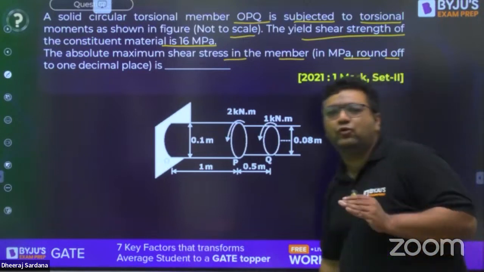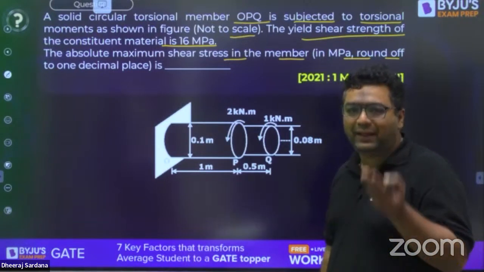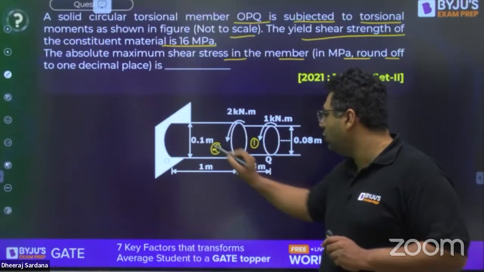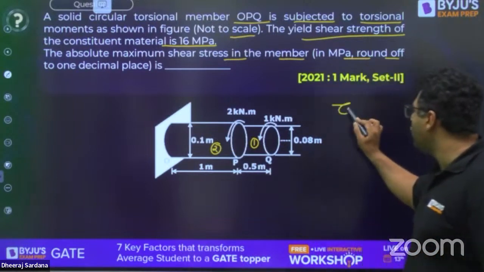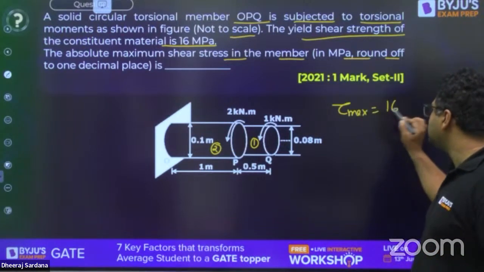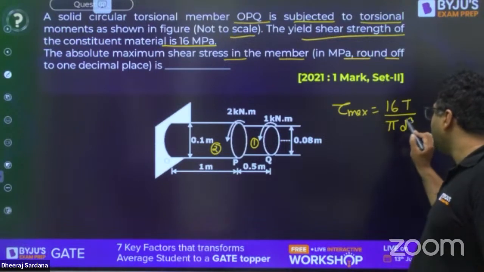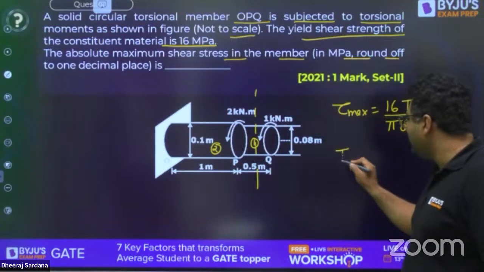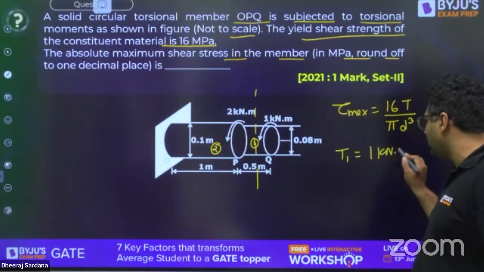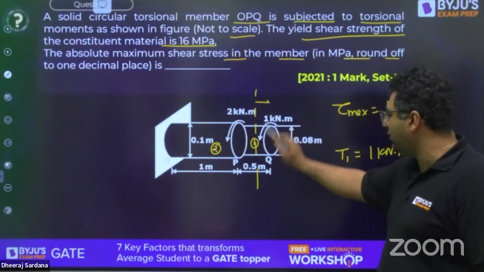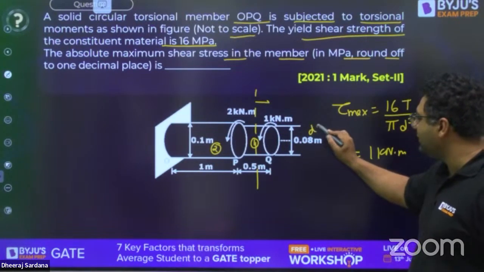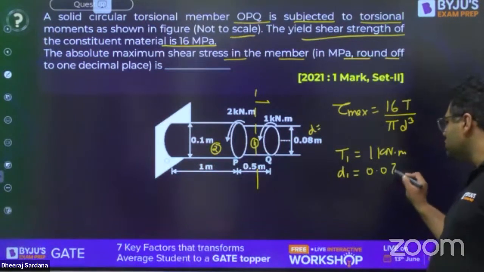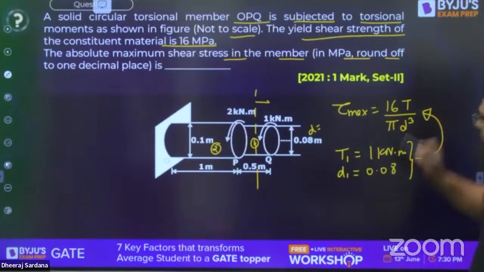When they are saying absolute maximum, this is not about the planes. Here what they are talking about, there are 2 members. This is member 1, this is member 2. You know that tau max can be written as 16T by pi d cube. So when we are talking about 16T by pi d cube, if you see the torque in the first member, then T1 is going to be 1 kilonewton meter, because when you look to the right hand side of the section, only one torque is there. Diameter D1 is 0.08. So this will give you the tau max in the first shaft.